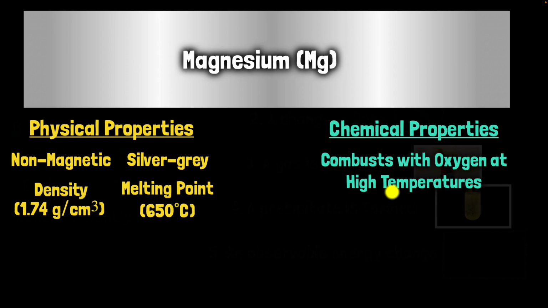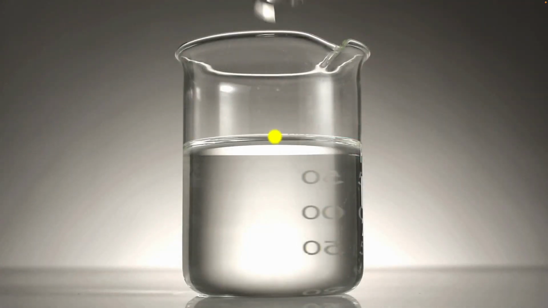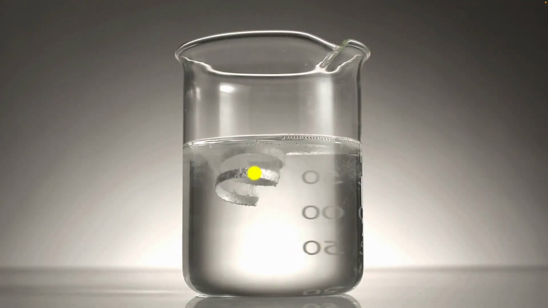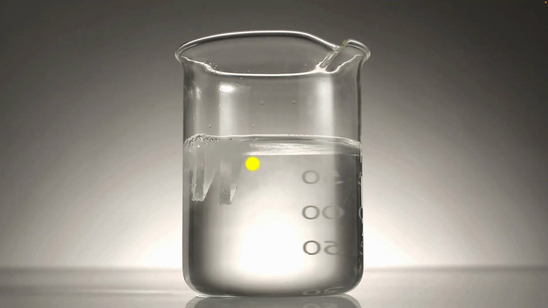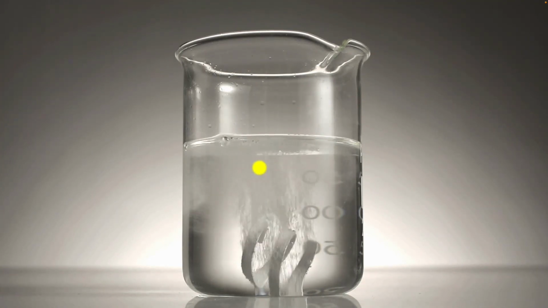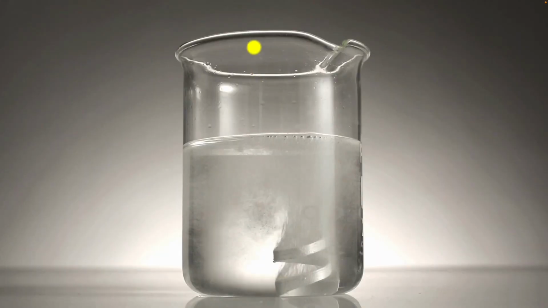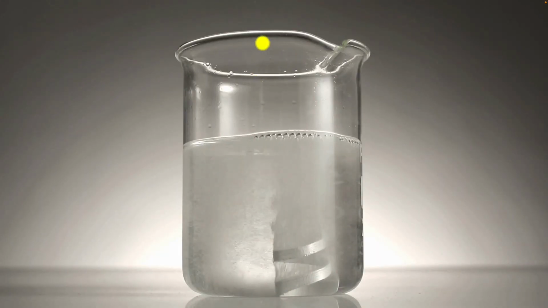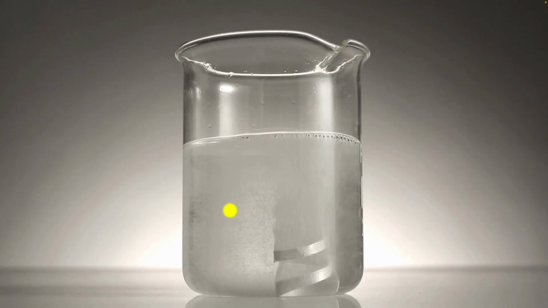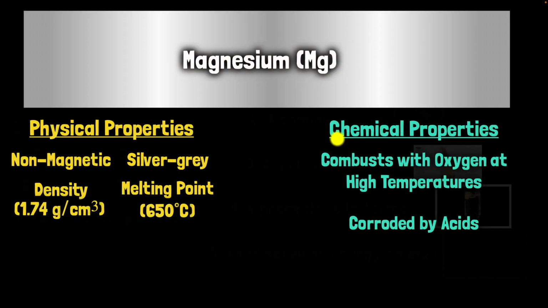Okay. Another chemical property of magnesium is that it can be corroded with acids. Acids can corrode it, right? And so if you actually put magnesium in acid, you can see that it's being corroded. And in doing so, it creates, you can see these bubbles. That's actually a gas, and that is hydrogen. And you can test for it. You can test that this is indeed hydrogen. And this is how we know that when you put magnesium in an acid, that's a chemical reaction. That's a chemical change, because the gas that you're getting is a new substance altogether. So that's a chemical property, corroded by acids.